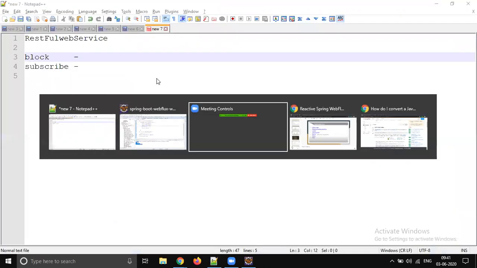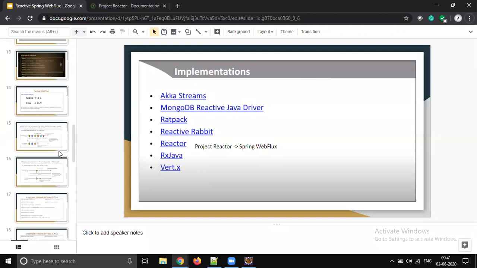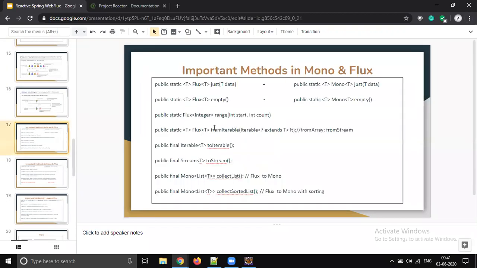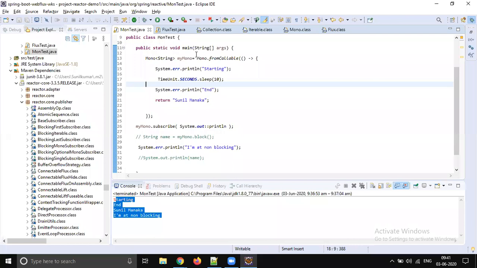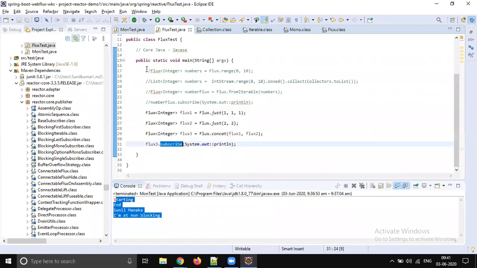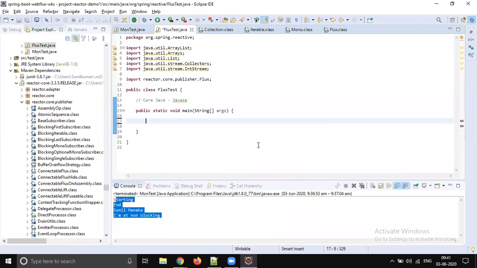So that's how subscribe is going to be used. Overloaded subscribe methods are there, but we will not be focusing much on it because it's not recommended. So I will quickly complete this overloaded method. Let's go to Flux and get some data from Flux.